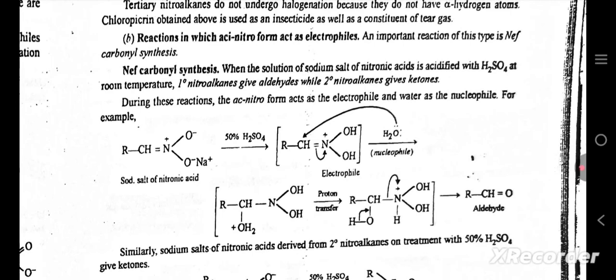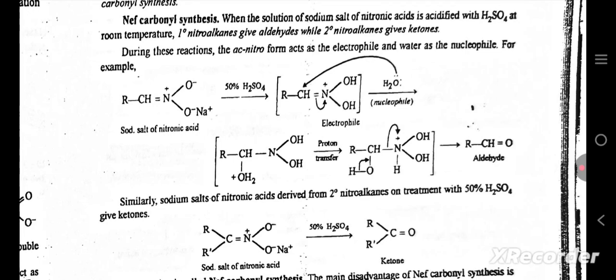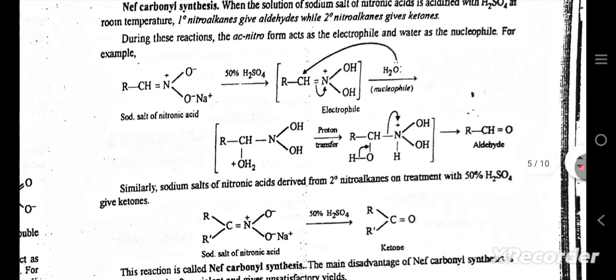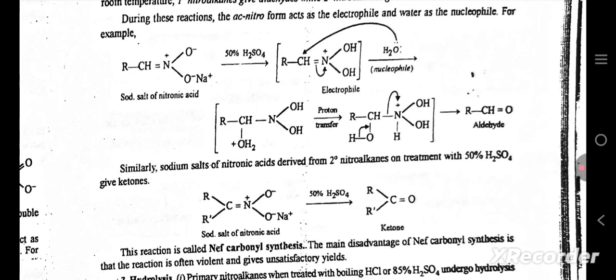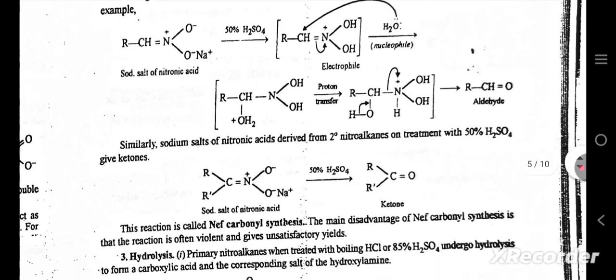Reactions in which acinitro form acts as an electrophile. An important reaction of this type is the Nef carbonyl synthesis. Nef carbonyl synthesis: when the solution of sodium salt of nitronic acids is acidified with H2SO4 at room temperature, primary nitroalkanes give aldehydes while secondary nitroalkanes give ketones. During these reactions, the acinitro form acts as the electrophile and water as the nucleophile. For example, sodium salt of nitronic acid. You can look at this.